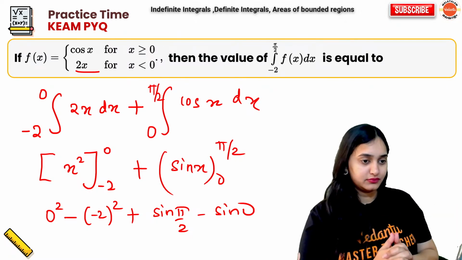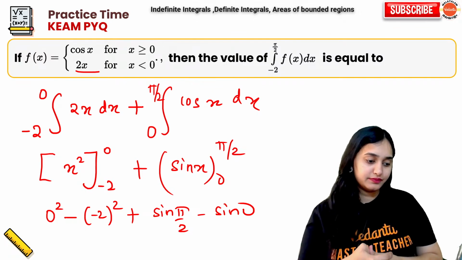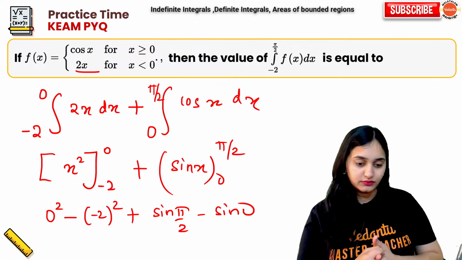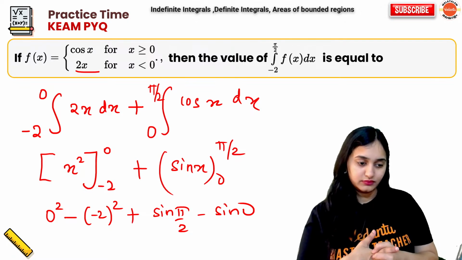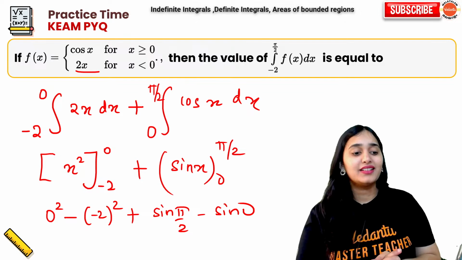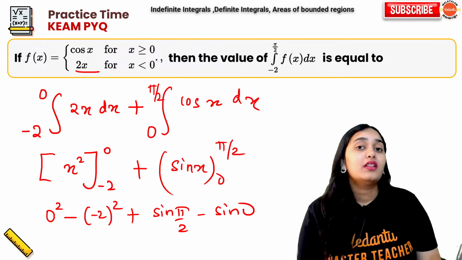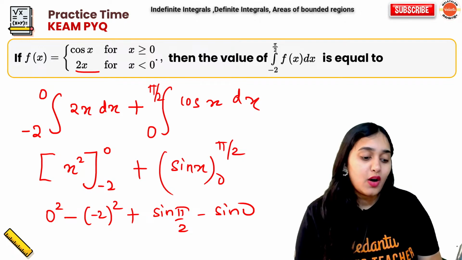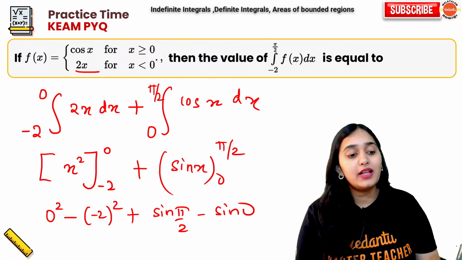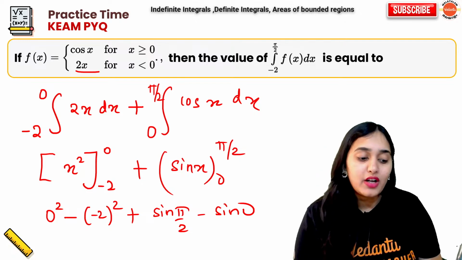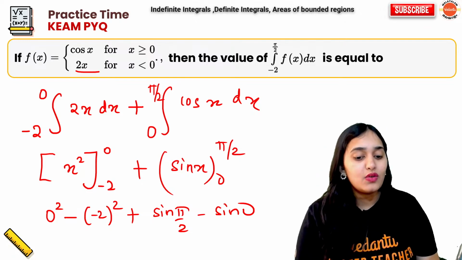Anyone? Who can tell me the final answer? Please try. It is very simple. Why are you guys not basically memorizing the trigonometric values and the trigonometric formulas? I have told you so many times. Please memorize what is sin pi by 2, what is sin 0.